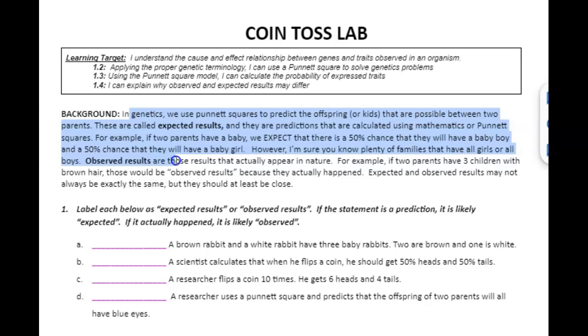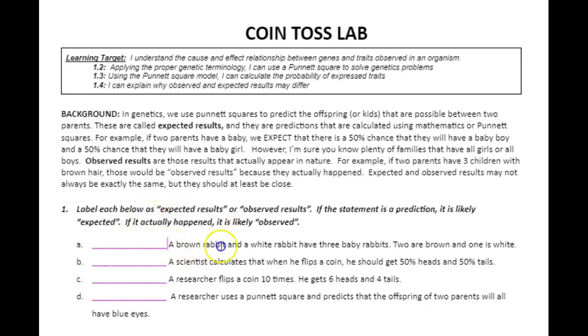Observed results are those results that actually appear in nature. For example, if two parents have 3 children with brown hair, those would be observed results because they actually happen. Expected and observed results may not always be the same, but they're usually close. So we need to label each thing below as either expected or observed results. It says here, if a statement's a prediction, it's likely expected. Like it didn't actually happen, but we're predicting it. That is expected. If it actually happened, it's observed.